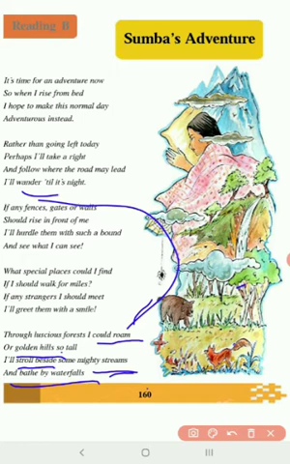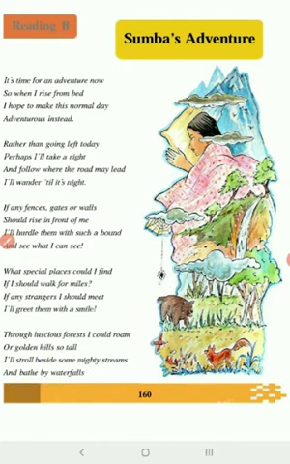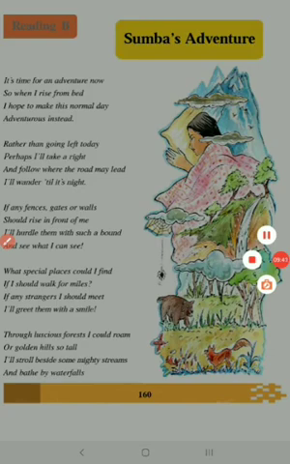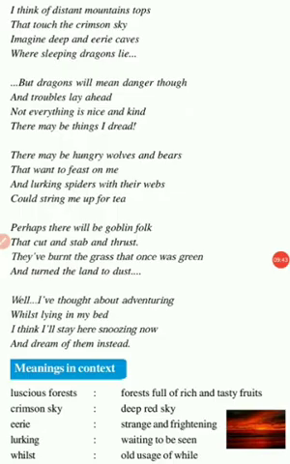So waterfalls, we have so many waterfalls here, since we are living in the mountainous area, and therefore we find so many waterfalls here. And she says, okay, now I will walk through luscious, beautiful forest, or I might even go to the golden hills that do not have any trees because they are very steep, very tall. I will stroll beside some mighty streams. I will just walk slowly, leisurely, enjoying the scenery, and bathe by a waterfall. If I see any waterfall, I will bathe. Usually when we see a waterfall, we'd all like to take a bath there. So the girl says the same thing.